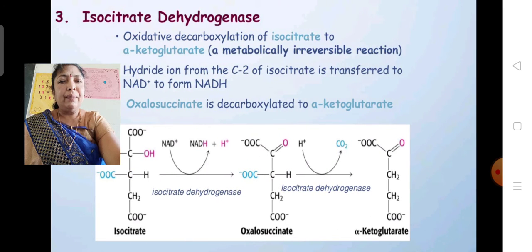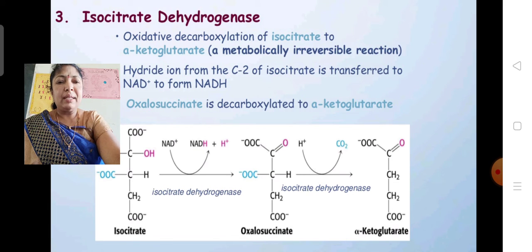In the third reaction, oxidative decarboxylation of isocitrate into alpha ketoglutaric acid takes place. Here, isocitric acid undergoes oxidation reaction in which hydrogen molecules are liberated, taken by the NAD and formed into NADH2 in the presence of isocitric dehydrogenase. And again, this is converted into oxalosuccinic acid. So here oxalosuccinate is decarboxylated to alpha ketoglutaric acid.